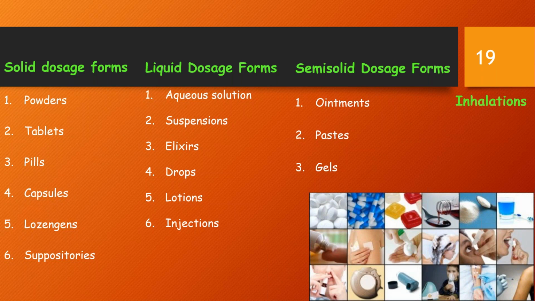Spansules are extended release capsules which are packed with granules of the drug having a different coating to dissolve over a range of period. What are lozenges? These are tablet-like bodies of various sizes and shapes containing a drug along with a suitable gum, sweetening and flavoring agents. They are to be retained in the mouth and are allowed to dissolve slowly, providing the drug for local action in the mouth and throat.